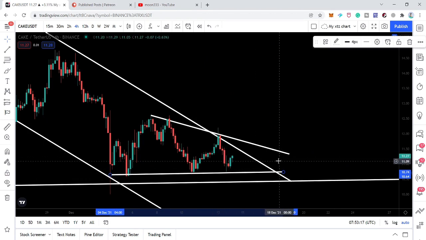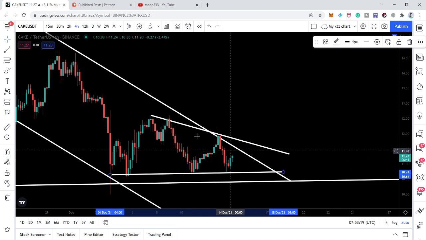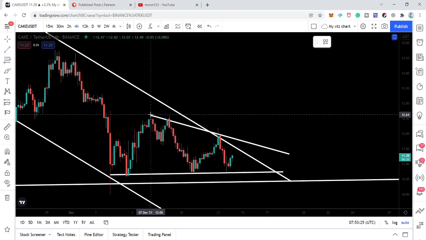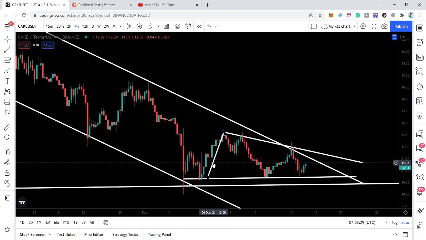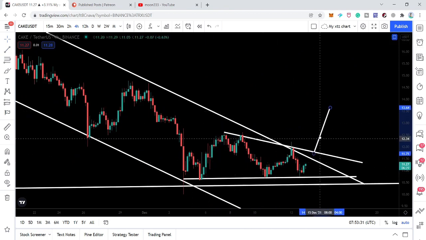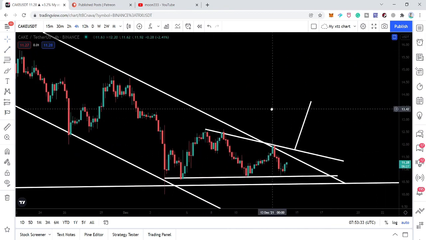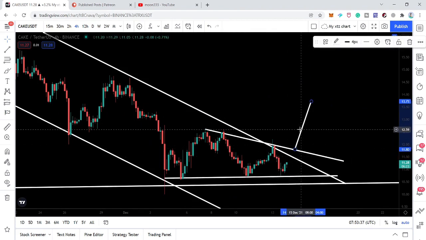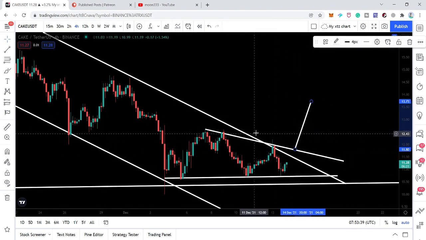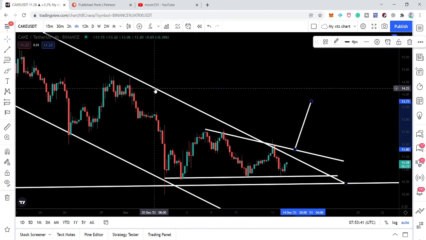Therefore, the price line can break out or break down the support or the resistance of the triangle at any time. For example, if, as I'm expecting, the price line breaks out the resistance, then our next imminent target as per this triangle will be approximately $13.73. And you can see if the price line breaks out this resistance, then it will also break out the resistance of this down channel on the daily time frame.